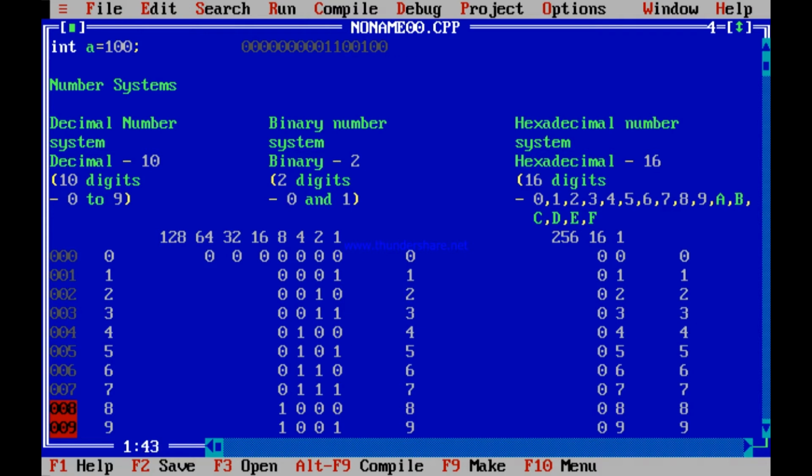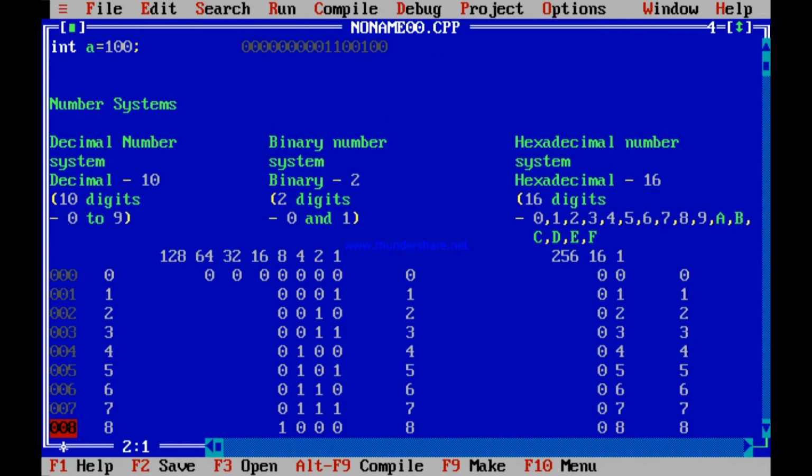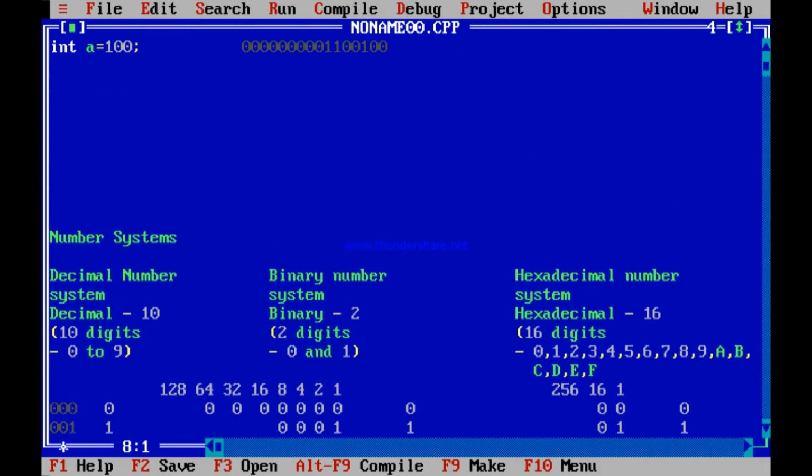Total 16 bits. Now, as I told you the previous day, each memory location within the computer consists of 8 bits: 1, 2, 3, 4, 5, 6, 7, 8. So any memory location can contain 8 bits.